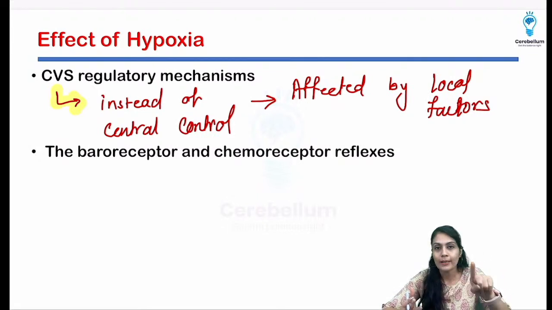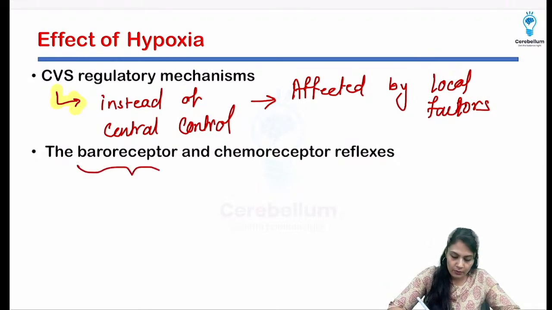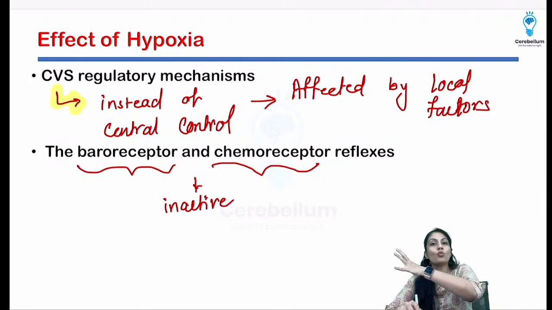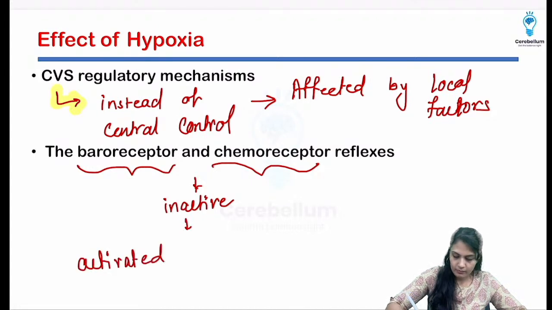Understand, they won't be activated in the fetus. Somebody asked me that also, that the baroreceptor and chemoreceptor reflexes are inactive throughout most of the fetal life.